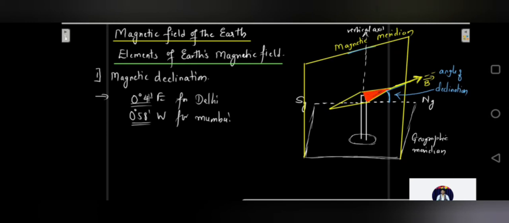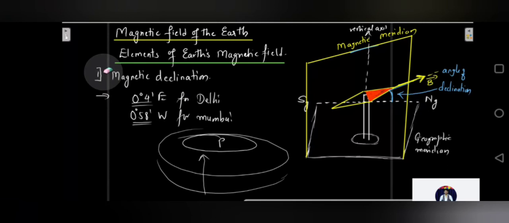So you can say that if you stand at Delhi or Mumbai, the magnetic meridian and the geographic meridian at that place are very close to each other, so the difference between them is just 0 degree 41 minutes or 0 degree 58 minutes. That small an angle it is. So this is about magnetic declination, or the angle of declination.